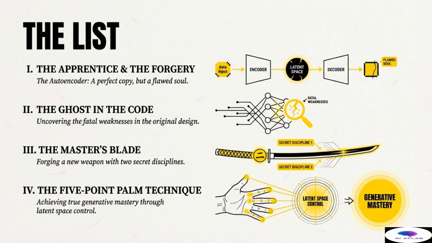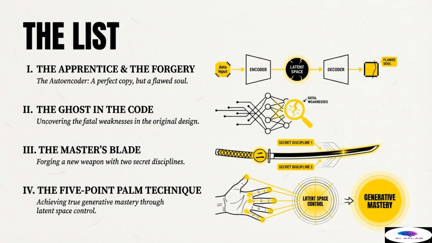Third, we introduce the master's blade. This is the variational autoencoder, the new weapon forged to overcome these flaws, built upon two secret disciplines, two critical additions to the loss function and the encoder's output. These disciplines transform the network from a mere copier into a true creator.